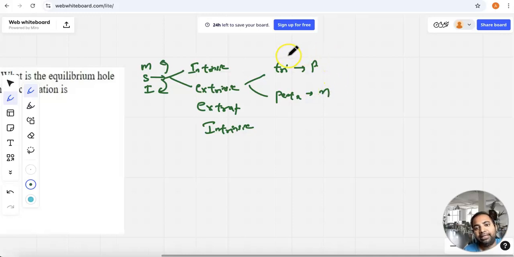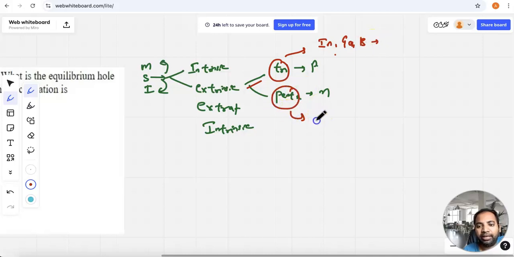Examples of trivalent impurities are indium, gallium and boron. Boron is the most famous one.